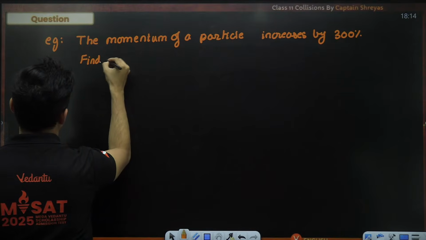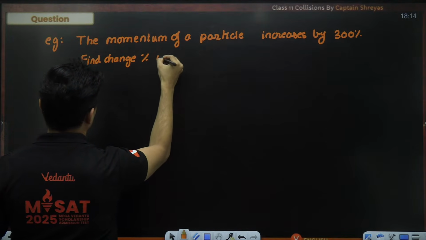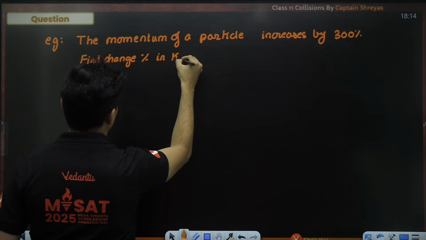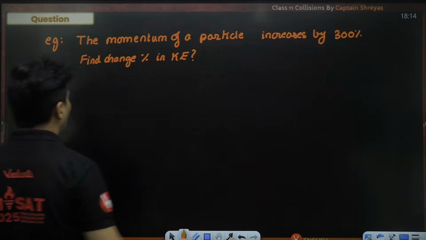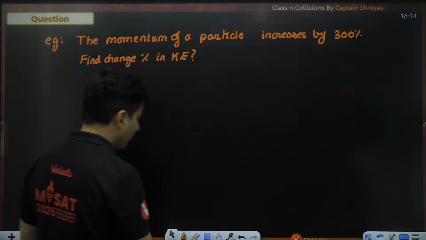Find the percent change in kinetic energy. How much did the kinetic energy change by in percentage terms?